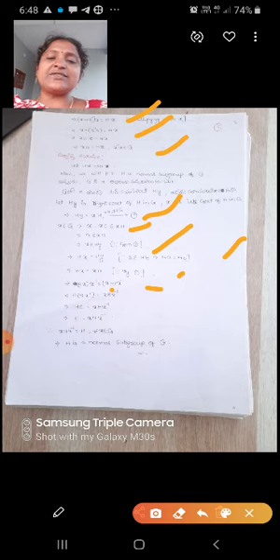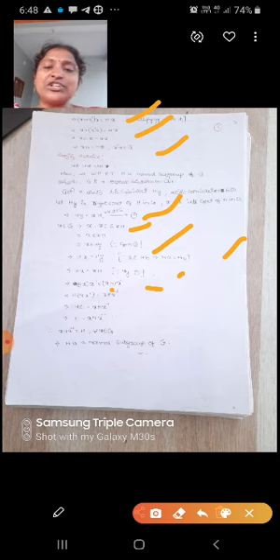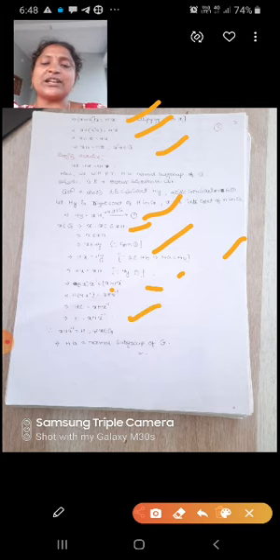Hx times x inverse equal to xH times x inverse. So h x x inverse equal to x h x inverse. So x x inverse equal to e. h e equal to x h x inverse. So that implies h equal to x h x inverse. x h x inverse equal to h for all x belongs to G. That implies H is a normal subgroup of G.